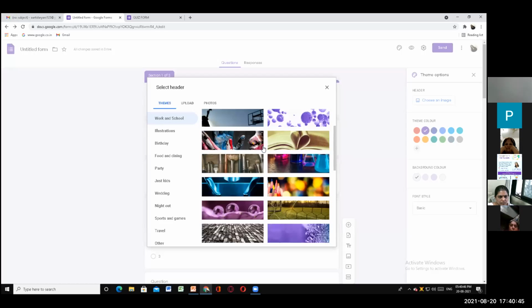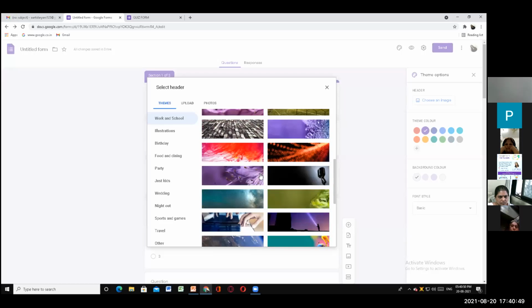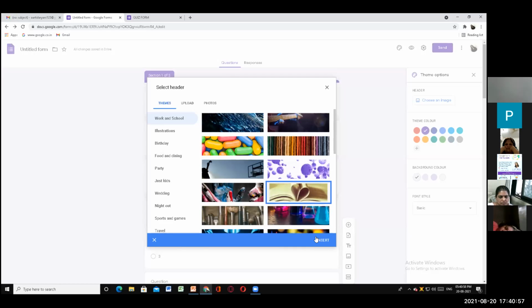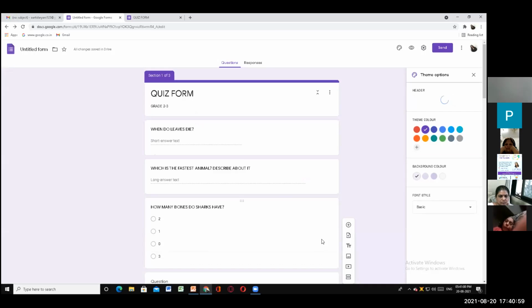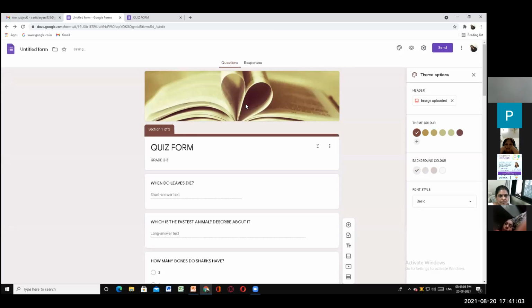And since we are doing Google Forms, which one is my favorite here? All are my favorite, but I'll take this book image for Google Form. And I will click insert here. Now here you will see the image as a header. This will be your header image, the main image of your form, and your form will look creative.